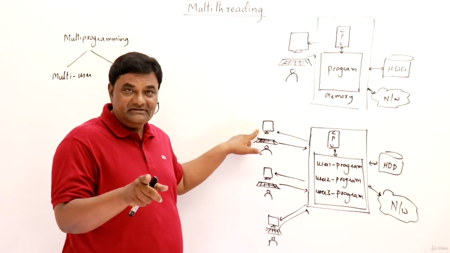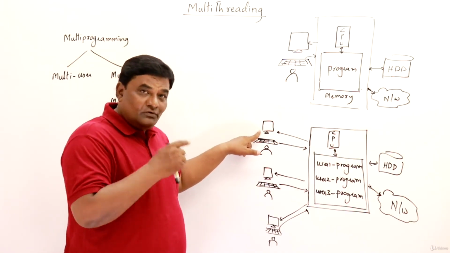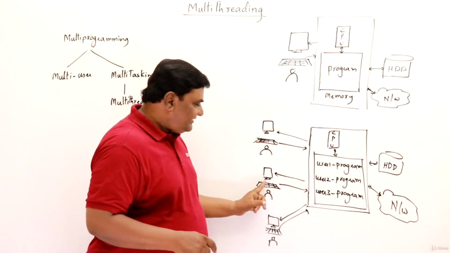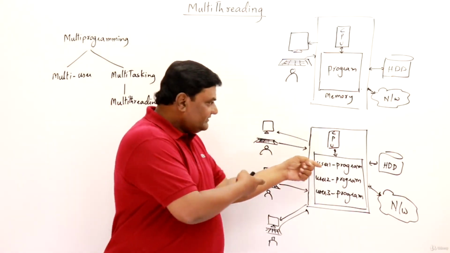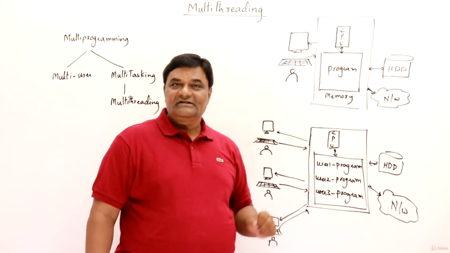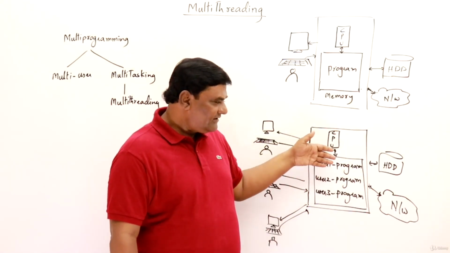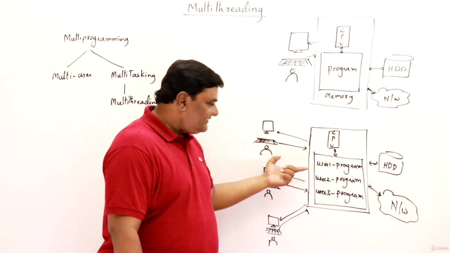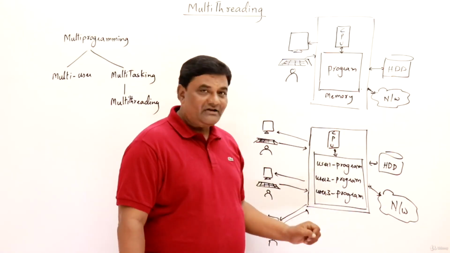These are dummy terminals. You don't find them nowadays. Only a monitor and keyboard is connected. So they don't have their own computer. Then where is the computer? This single machine is the computer. So more than one user will connect to the single computer and they will run their programs. Here I have mentioned user 1 program, user 2 program and user 3 program.